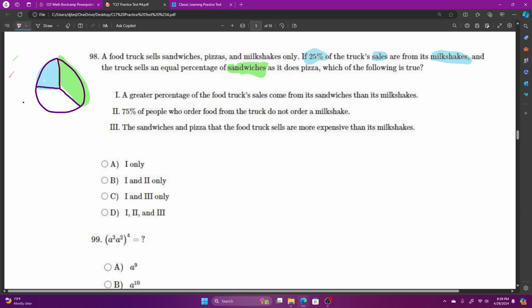And next color for pizza. Okay. Statement 1. A greater percentage of the food truck sales come from its sandwiches than milkshakes.